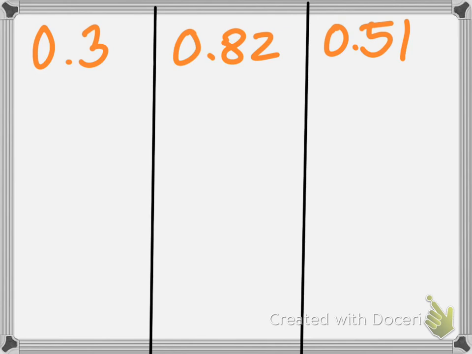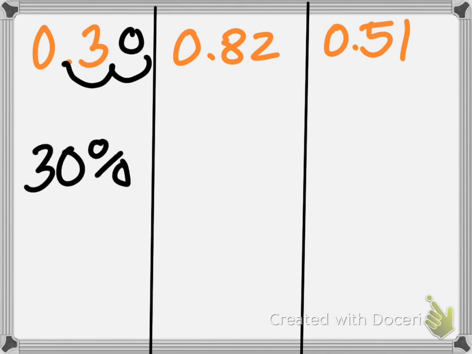Edson, what about 0.3 or 3 tenths? What percent is that, Edson? 30%. Perfect, because we move it over 1, 2. We get 30%. This next one, Anna Jolene, what is the one for 0.82 or 82 hundredths?